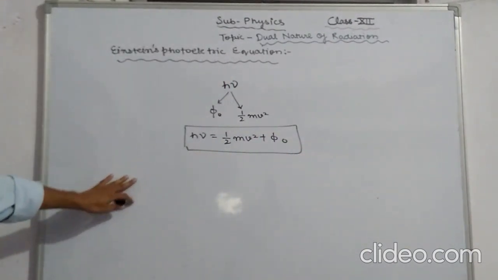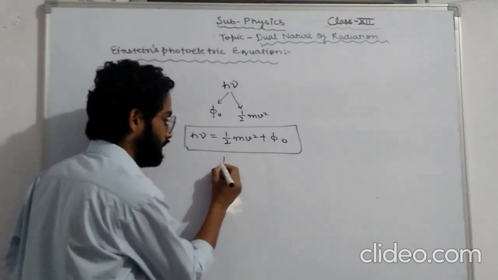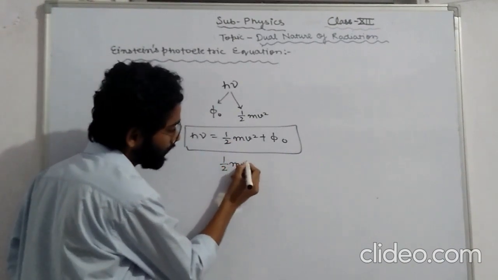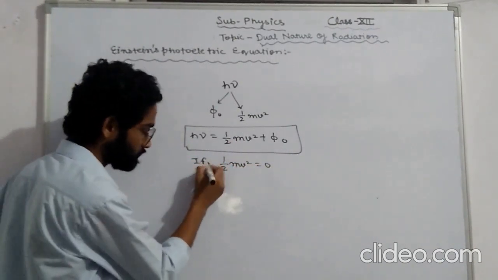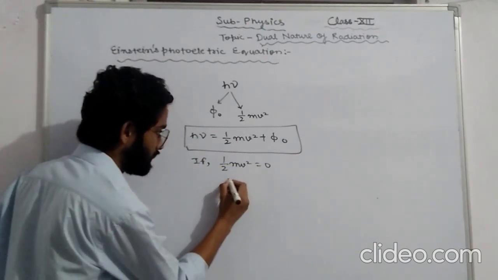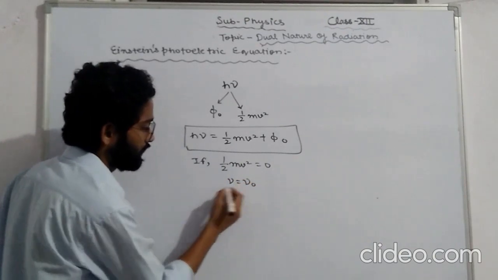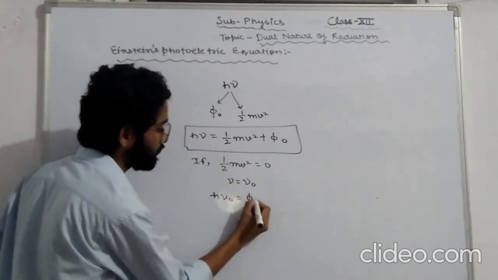Suppose the kinetic energy of the system is 0, that is, half mv square becomes 0. Then nu becomes nu naught, and h nu naught is equal to phi naught.